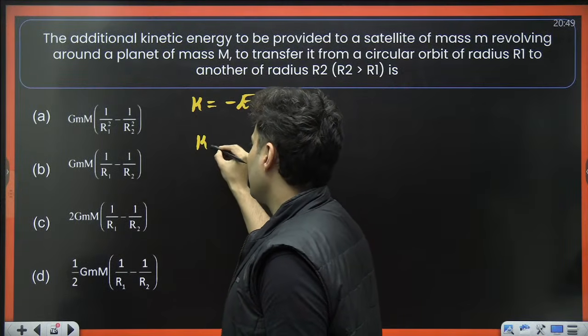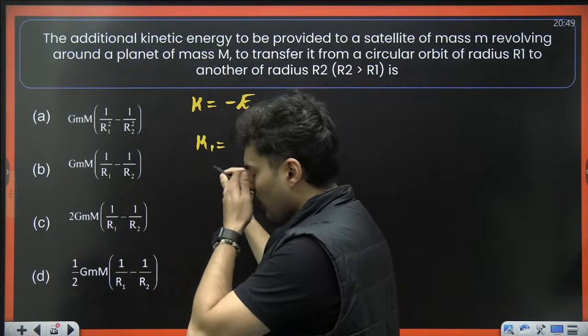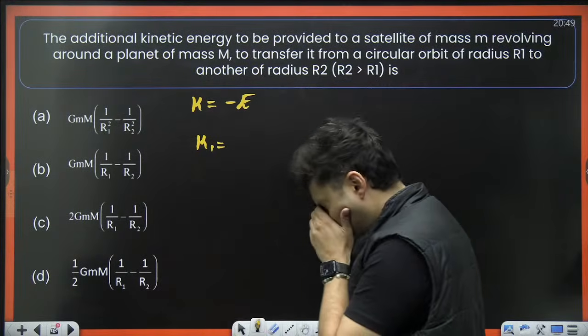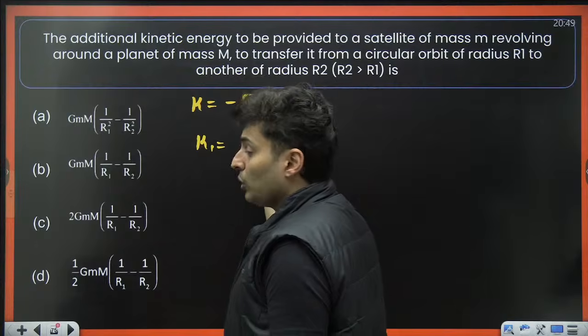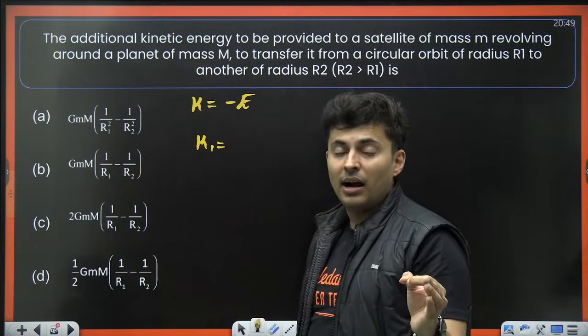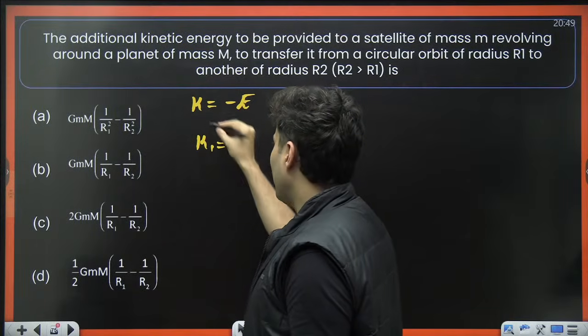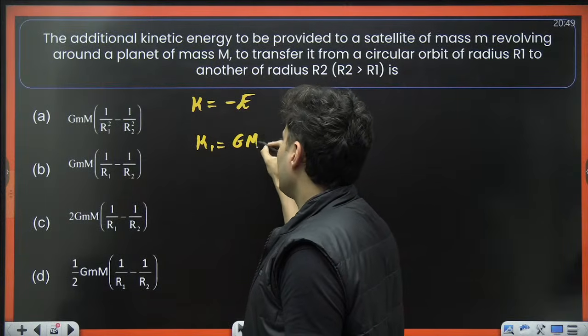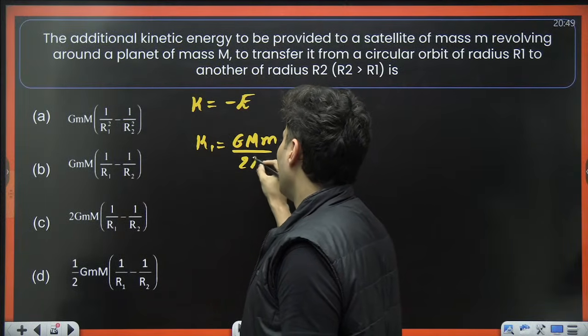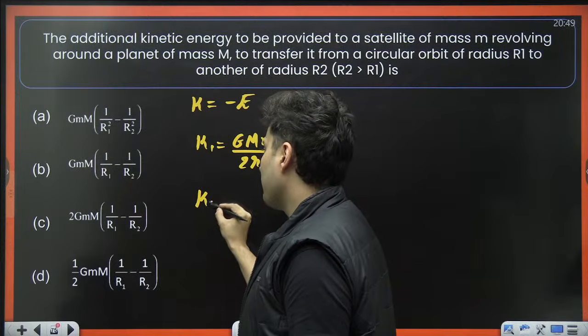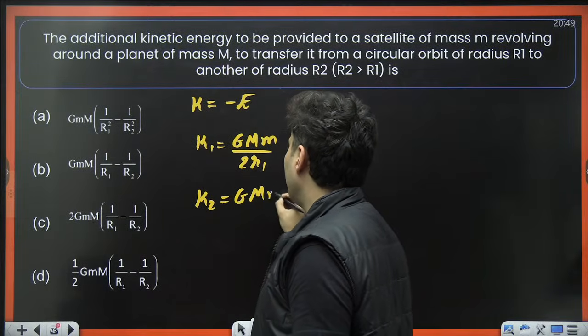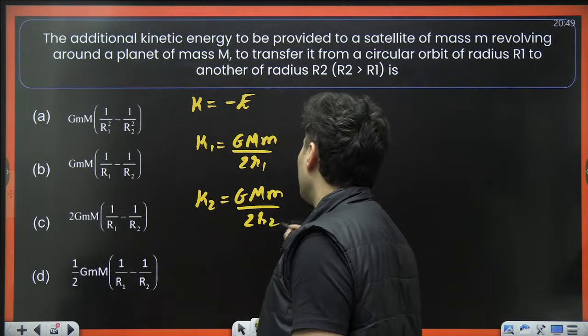So in the first case, if I calculate kinetic energy, the total energy is minus GMm by 2r, sorry. So that minus sign will go away, and it will become GMm by 2 times r1. The second time, it will be GMm by 2 r2.